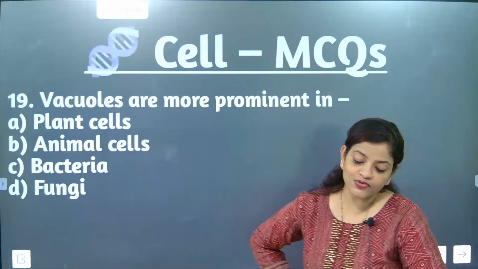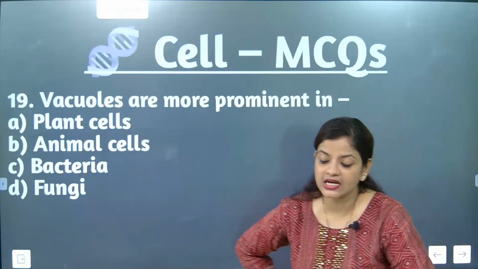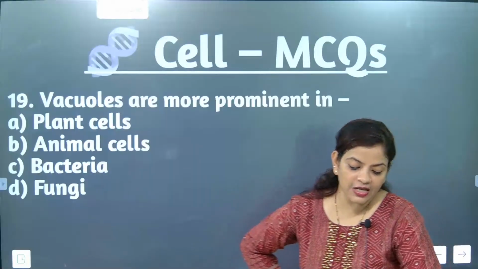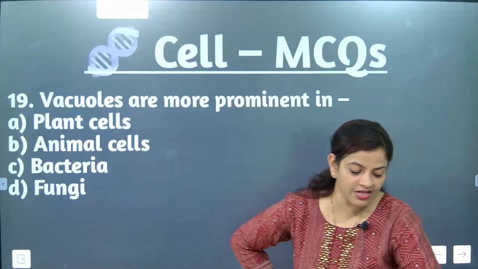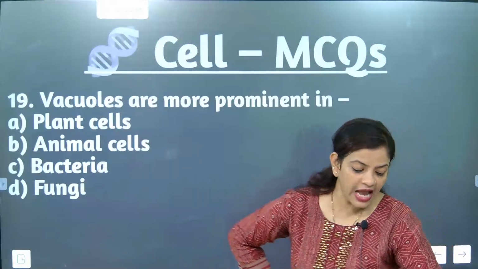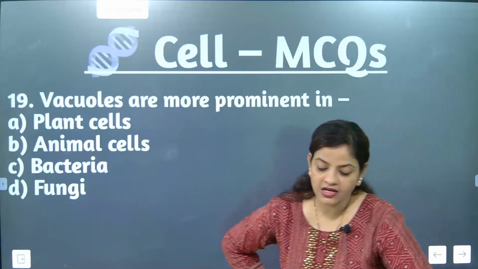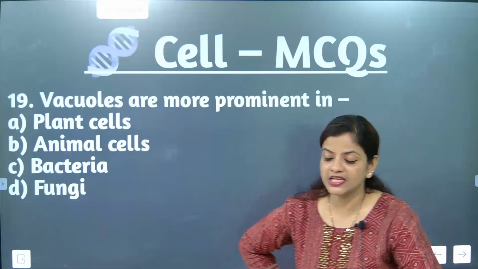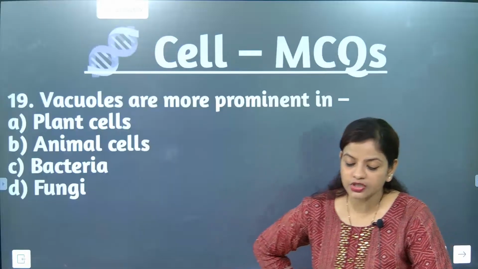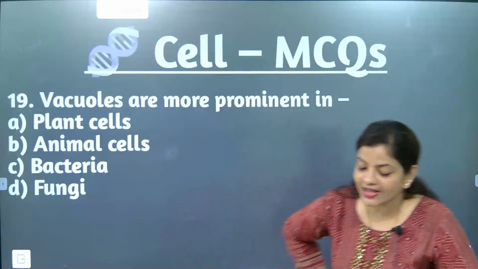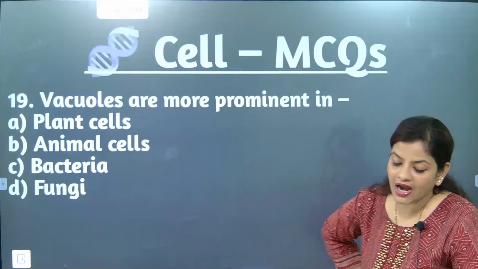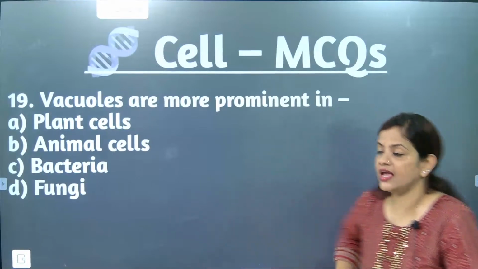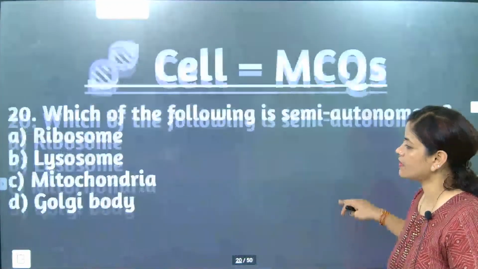They are a kind of storage sacs, present small and temporary in animal cells, but they are a prominent member of plant cells. So vacuoles are more prominent in plant cells. Understood? The correct answer is A.